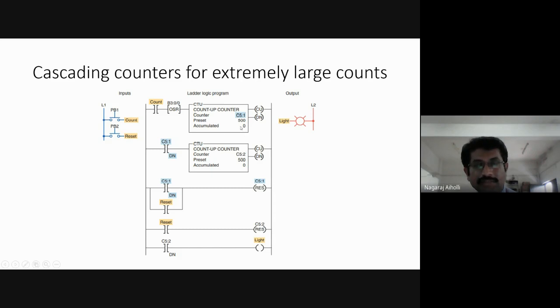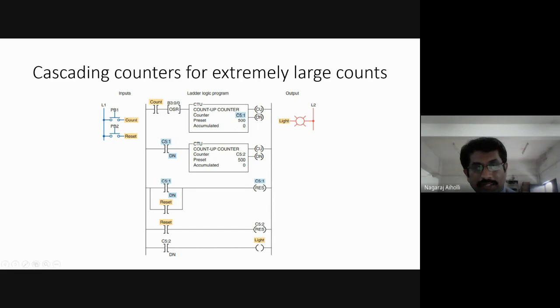Then the accumulated value will start counting from 0, 1, 2, 3, 4 like this up till 500. After the accumulated value counts up till 500, what will be the status of the done bit? Once the process is completed, what will the done bit be, 0 or 1? It is 1.